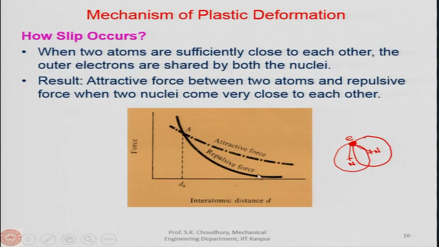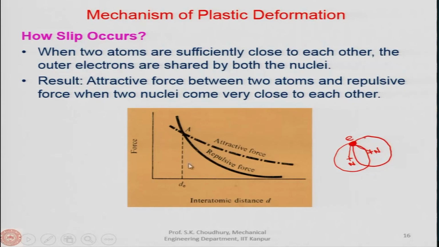All right. So, the repulsive force nature will be like this, as it is shown here, that at less interatomic distance the repulsive force will be more, at less interatomic distance the attractive force will be more, and as the distance is increasing, both the attractive force and the repulsive force actually decrease. Now, at a certain point you will see that these two curves are intersecting each other. So, therefore, at this point the atoms will be in equilibrium position.